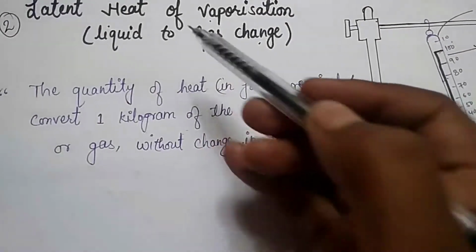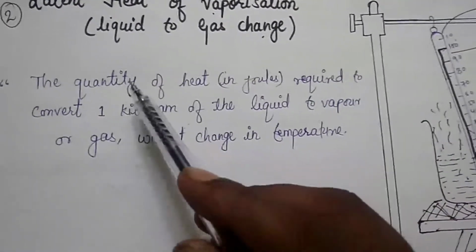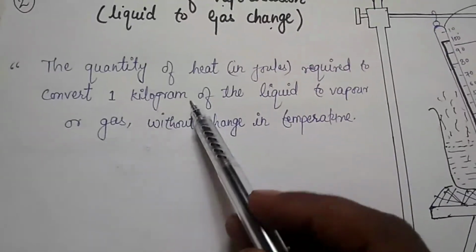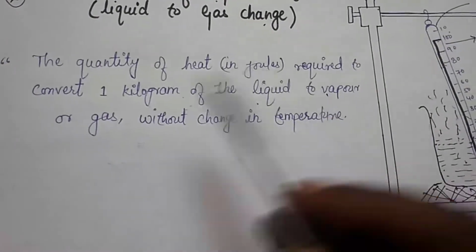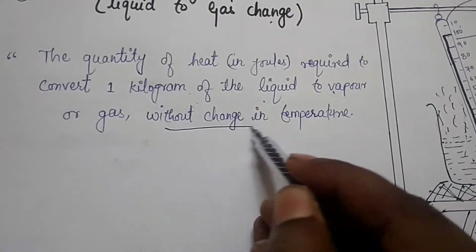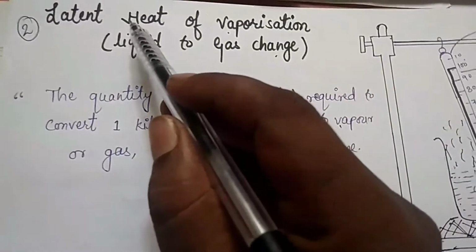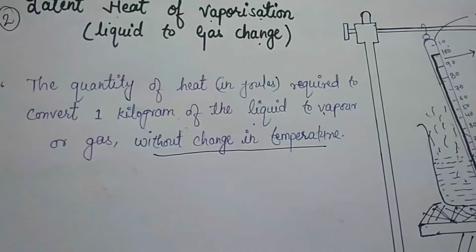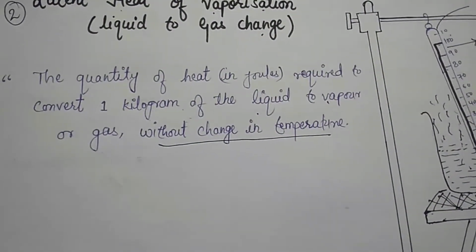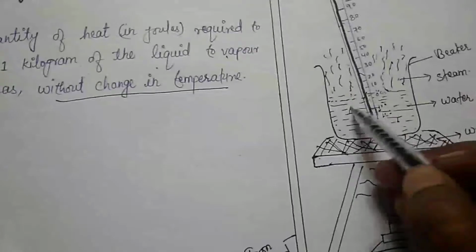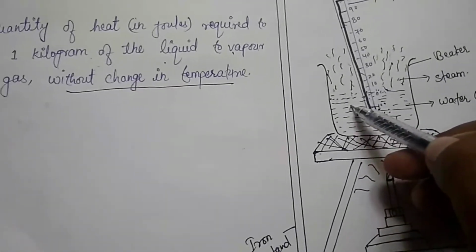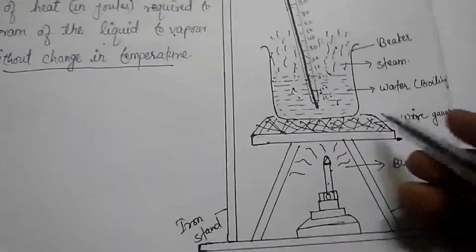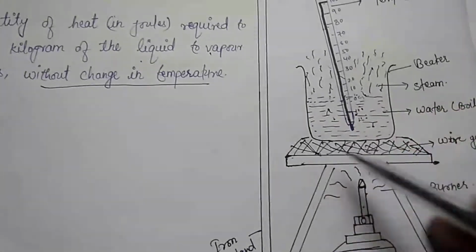Clear children? So we can write the definition. The quantity of heat required to convert 1 kilogram of the liquid to vapor or gas without change in temperature, that is known as latent heat of vaporization. Clear children? Now we will discuss why the temperature of boiling water does not rise even though heat is being given continuously. Clear? So this can be explained as follows.